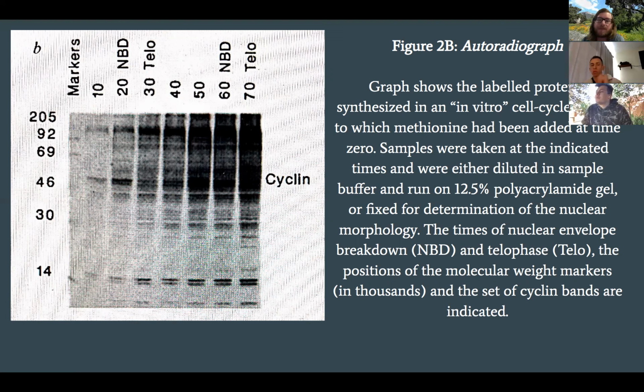The data expected for the control is an increase of cyclin for interphase until nuclear envelope breakdown, and then declining for telophase. This figure shows an autoradiograph portraying cyclin content during the different cell cycle phases for an in vitro extract that had 35S methionine added to it at the starting point. Samples were taken at every 10-minute interval, diluted using a sample buffer, and then run on a 12.5% polyacrylamide gel to obtain nuclear morphology results.